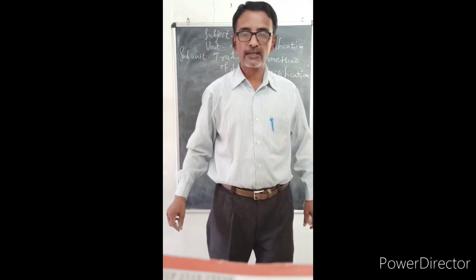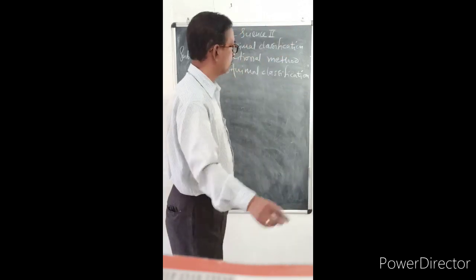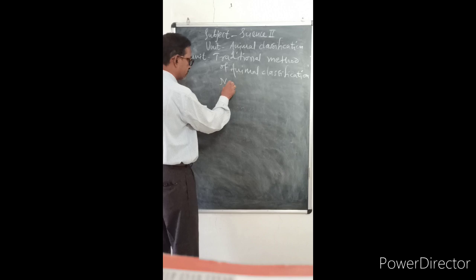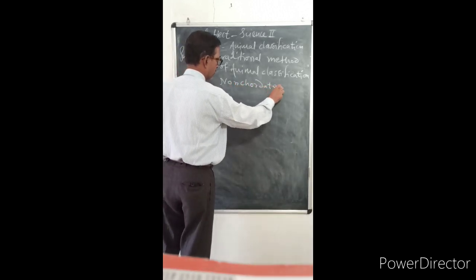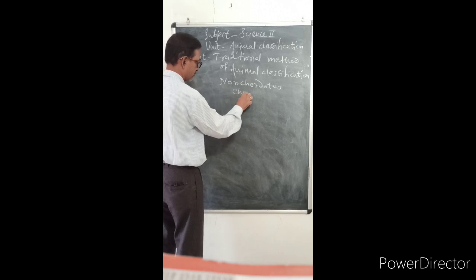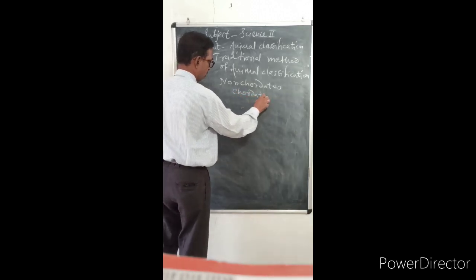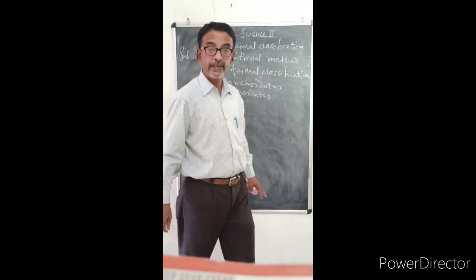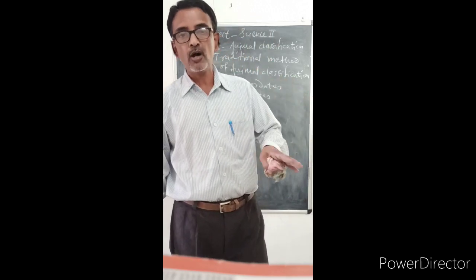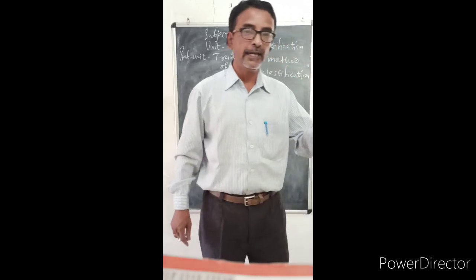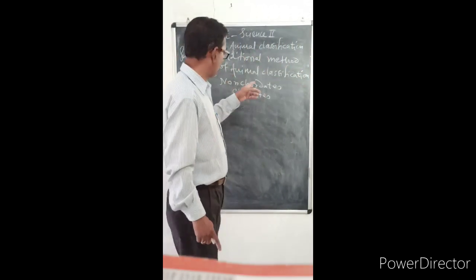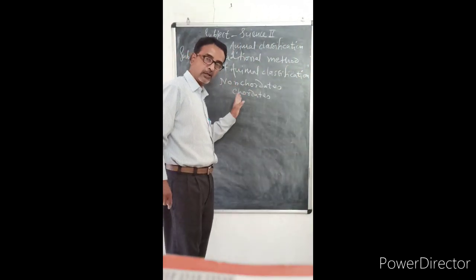Traditionally, animals are classified into two: non-chordates and chordates, depending on presence or absence of notochord. म्हणजे notochord आहे किंवा नाही याच्या आधारावर दोन भाग आहेत: non-chordates and chordates.